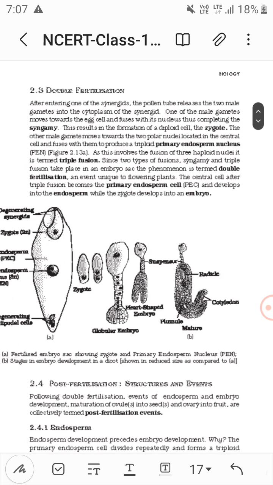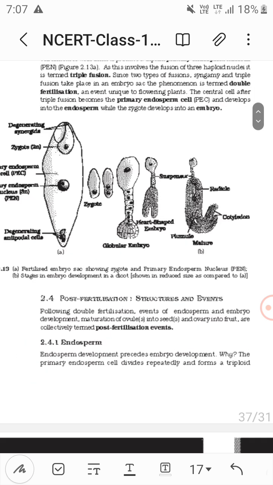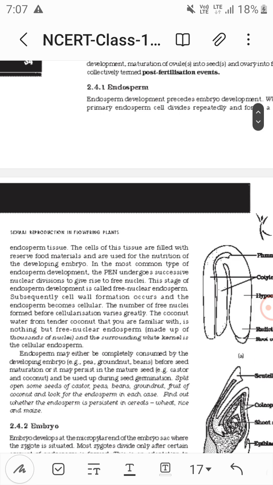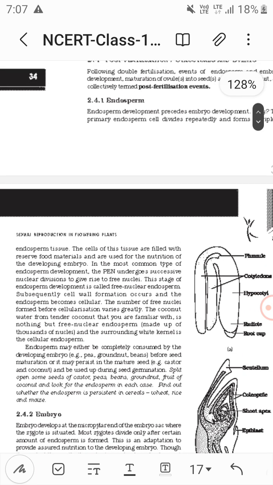And what about synergids? These are two cells with cellular thickening, and once they degenerate, they guide the entry of the pollen tube into the synergids, which releases two male gametes. And endosperm in angiosperms is triploid nutritive tissue, which nourishes the developing embryo.